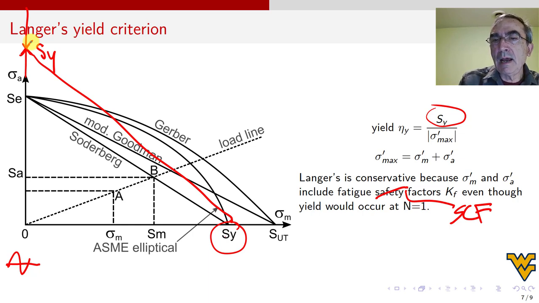But the primes mean that they have been increased by this value, and I think that makes it conservative. So one could use this or something else, and that depends on experience for the particular material, application, and processing conditions.